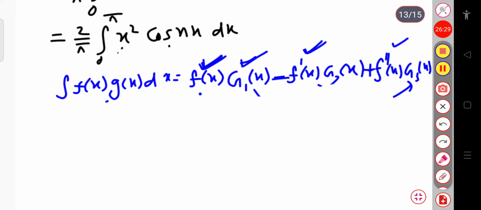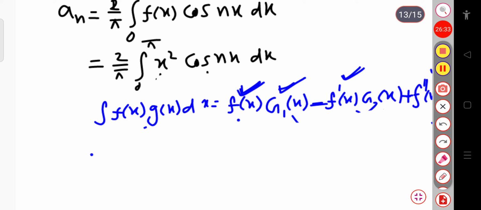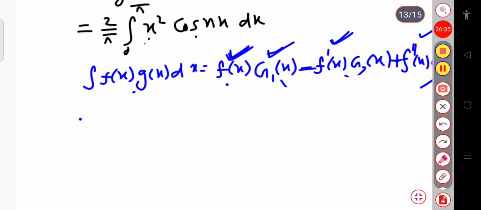Now if I directly use this formula, this method is quite easy. So here I can write the coefficient, that is an, we are calculating here. So I can directly write an is equal to 2 by pi, and the integration limit will remain as it is. So first of all, x square is your f of x, and this one is your g of x, okay.